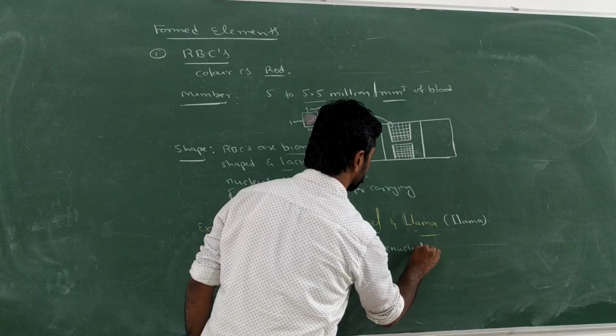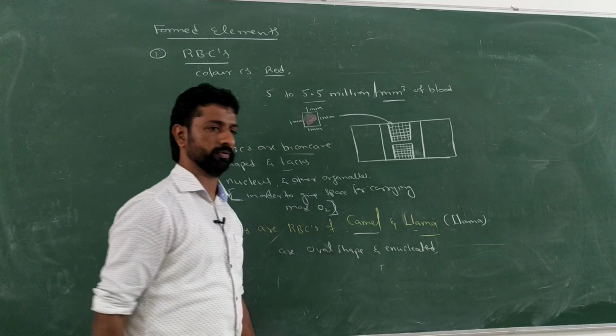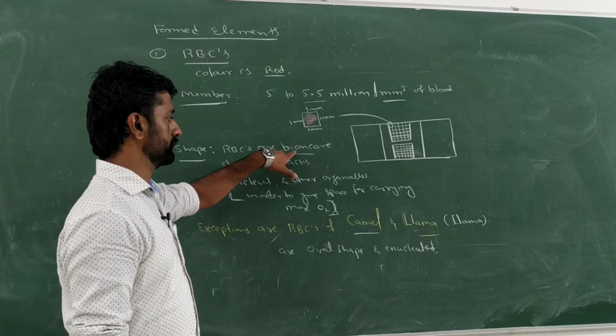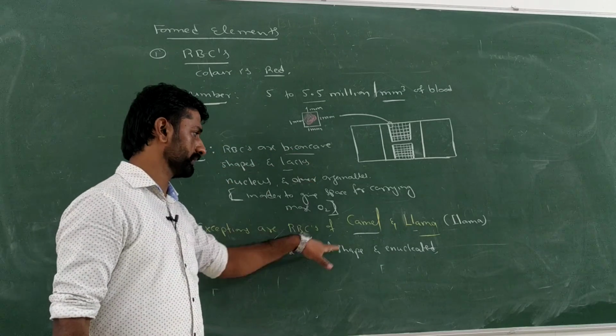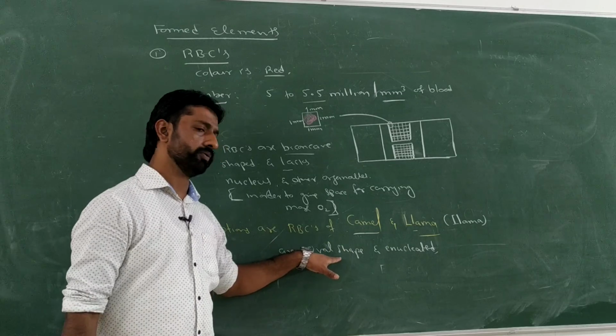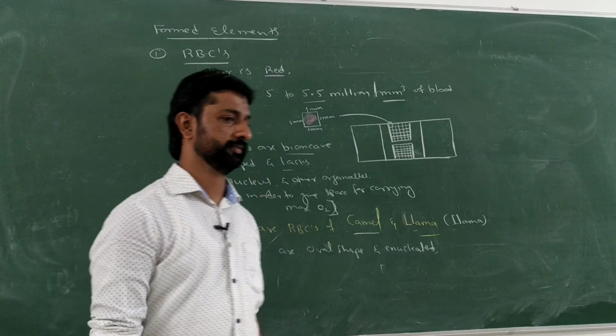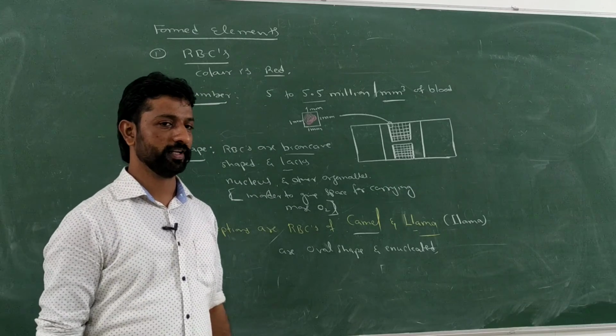What do you mean by enucleated? Without a nucleus; there is a change only in the shape. So mammalian RBCs are usually biconcave, but in camel and llama they are oval shaped. A very interesting feature of the RBC is this.